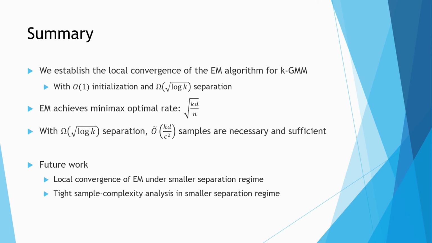In summary, in this work, we established the local convergence of EM with only kd over epsilon squared sample complexity. And the result gave the sample optimality for learning a mixture of well-separated Gaussians when the separation is of order root log k. As future work, we are currently looking at the possibility of a local convergence guarantee under smaller separation regimes.